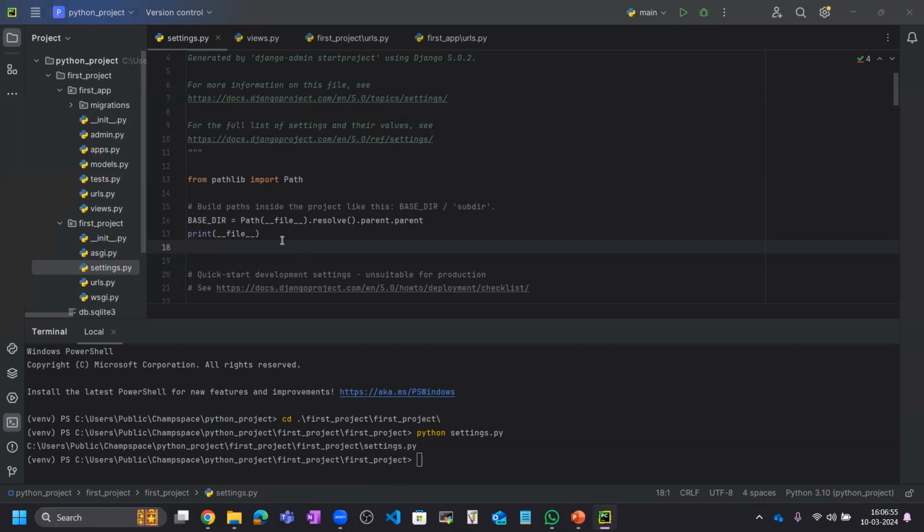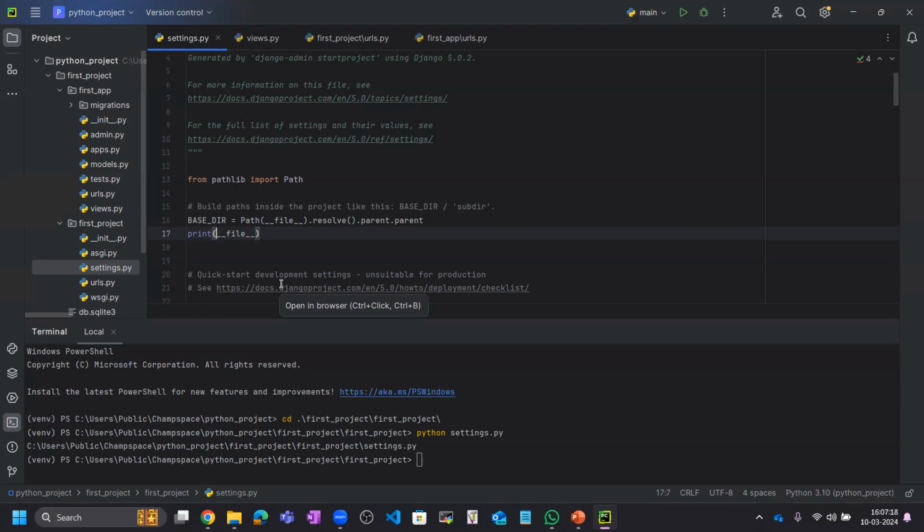We need to manipulate that for generating the template part. One other thing, you can also print the absolute path of the file. The absolute path and the file path will be the same.